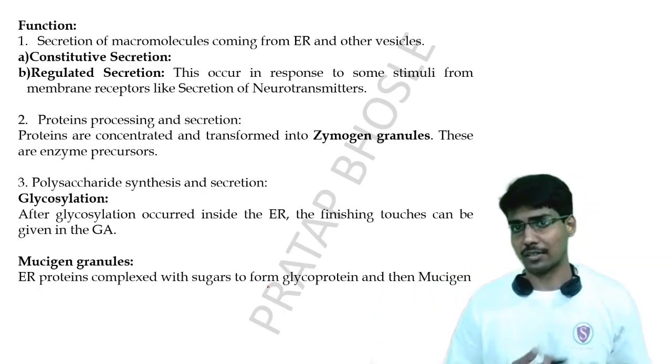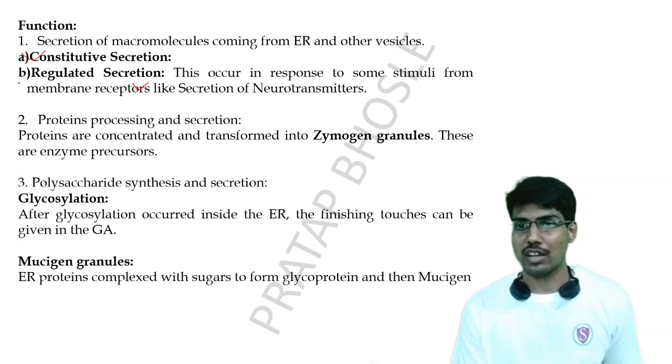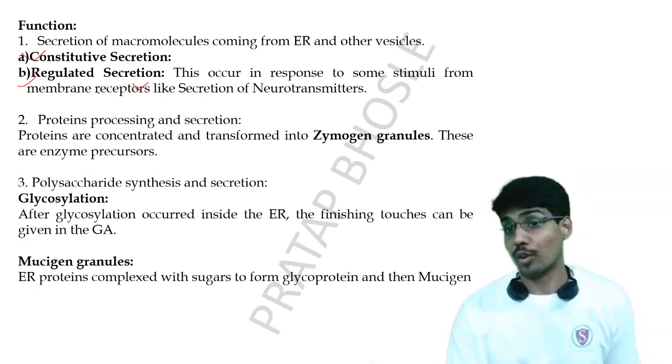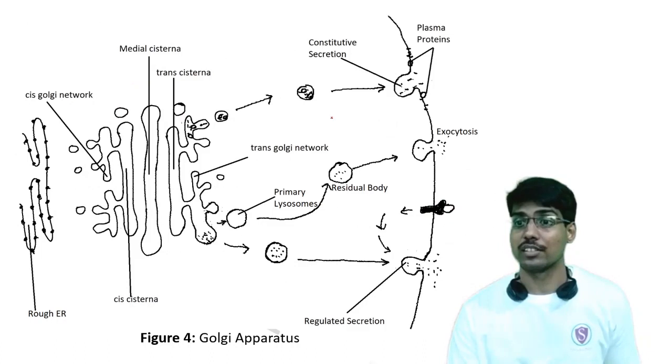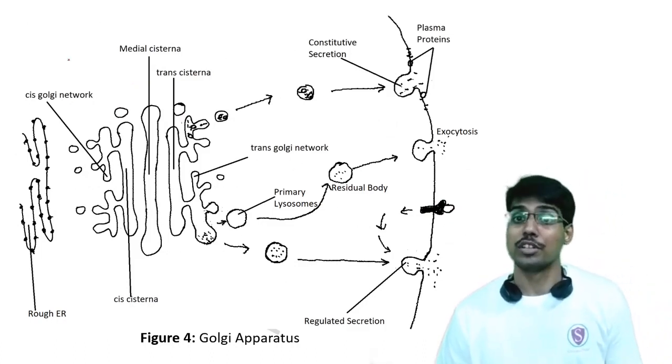So all the materials inside this Golgi apparatus are secreted into the cytoplasm, and there are 2 types of this secretion. What are those? They are constitutive secretion and regulated secretion. And what are these types? Let me tell you about the constitutive secretion.